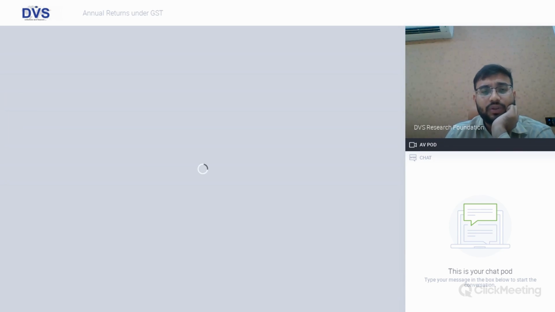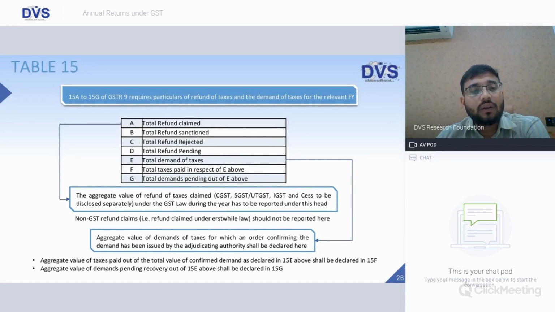Part 6, other information, particulars of refund of taxes and demand of taxes for the relevant financial year. Total refund claim, total refund sanctioned, total refund rejected, pending, demand of tax, taxes paid in respect of E above, demands pending out of E above. So here in this part, friends, table number 15, we have to mention the refunds for which we have made an application, how much has been sanctioned, how much has been rejected, and how much is still pending. Same way for demand as well.